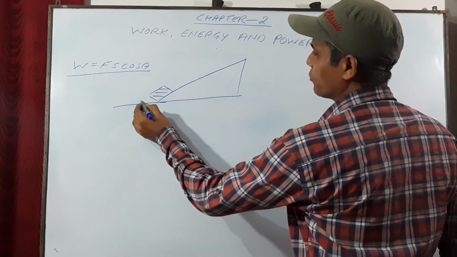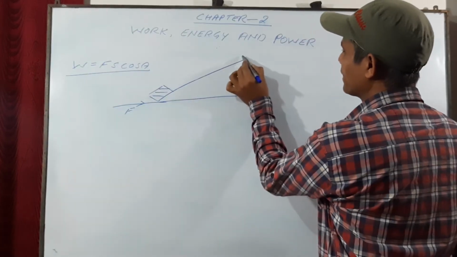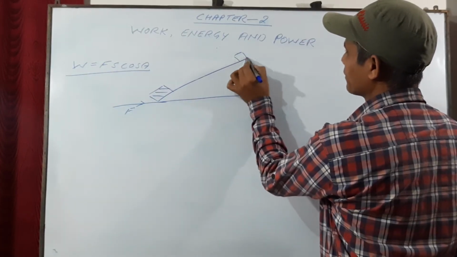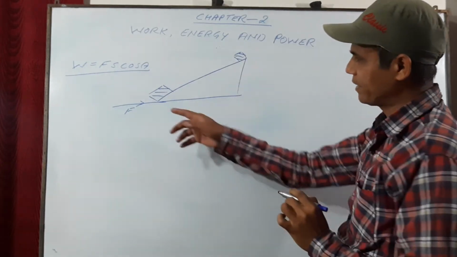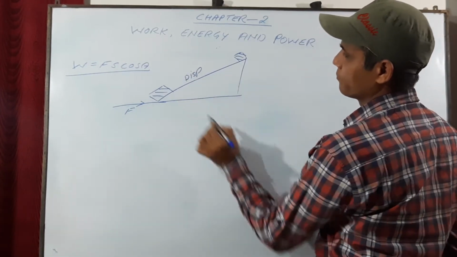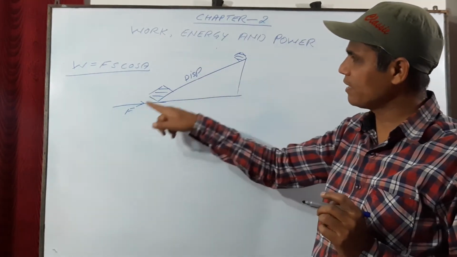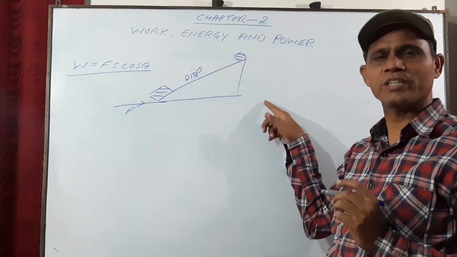I apply the force in this direction. This is the direction of the force, and the body will get displaced in this direction. This is the displacement. Now you can see force and displacement are not in the same direction.